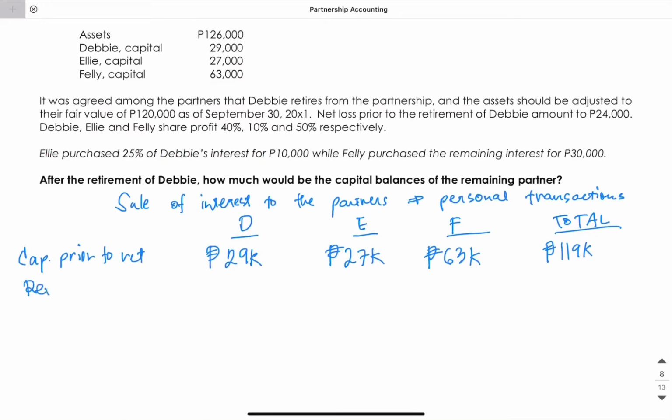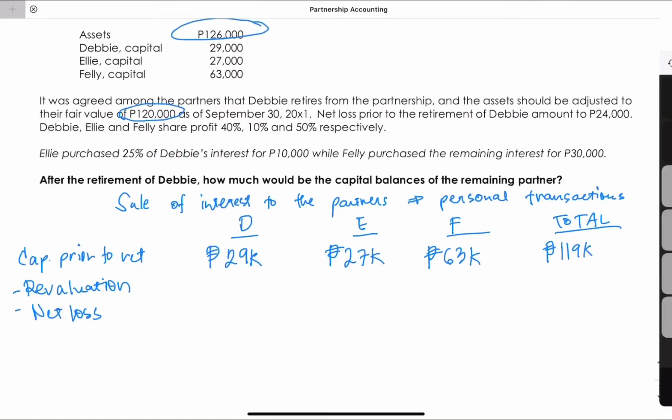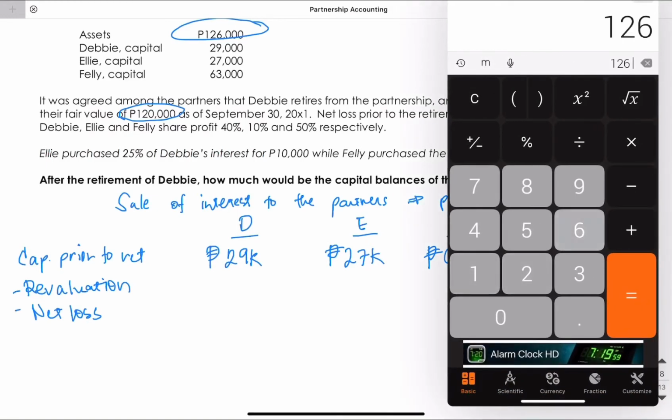So let's incorporate this effect, revaluation, as well as the net loss. Okay. So revaluation is the difference between the book value of the assets and the fair value. So that is simply 126,000 less 120,000.